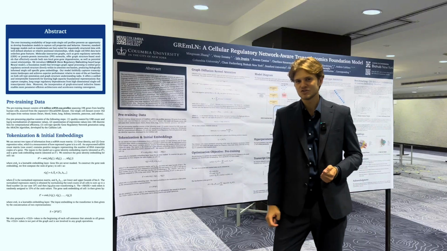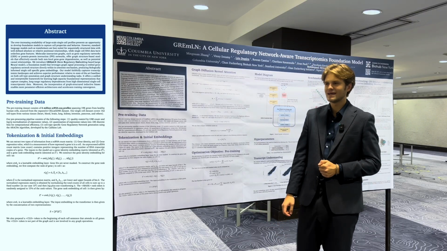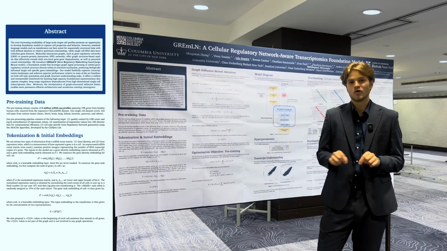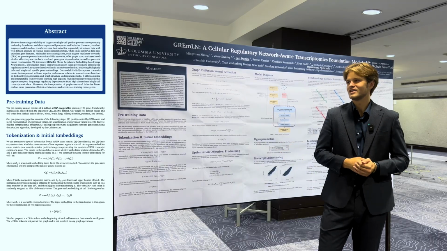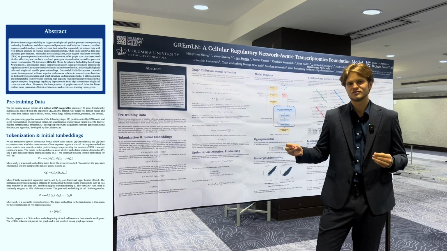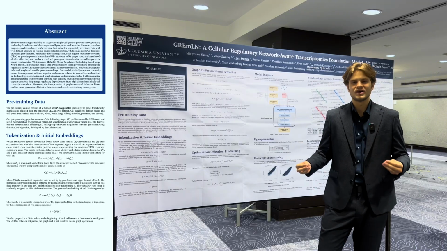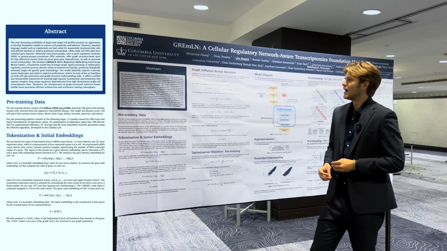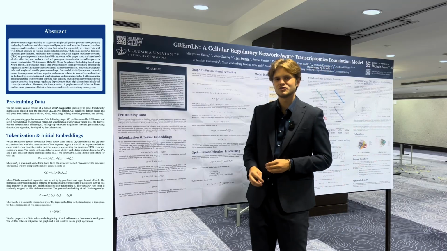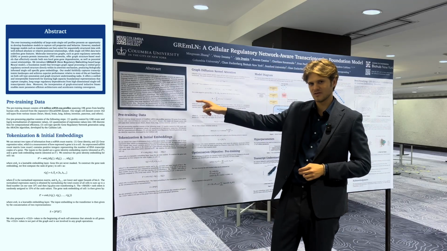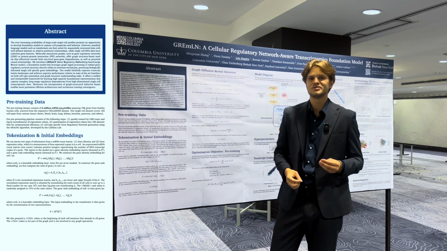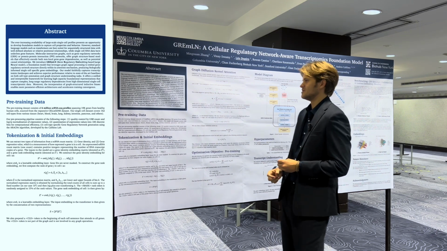One of the main issues with single-cell RNA-seq data is that there is no inherent structure or ordering to the genes. And that's something that inhibits transformer models because they really benefit from meaningful structure in the tokenized data. So what we've done with GREmLN is use the gene regulatory network to inform a certain relative positional encoding for each of the gene tokens.